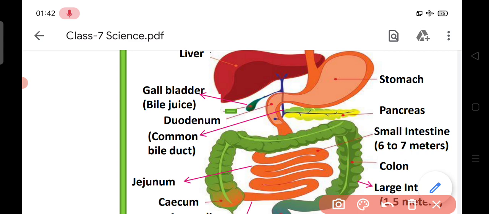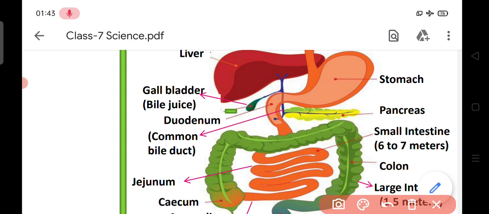First one is duodenum. Here you can see this part is called duodenum, and this one is called jejunum, and the last part is ileum. These are the three parts of the small intestine. In the duodenum, the common bile and pancreatic ducts open here.